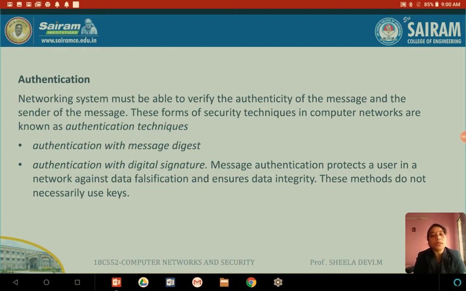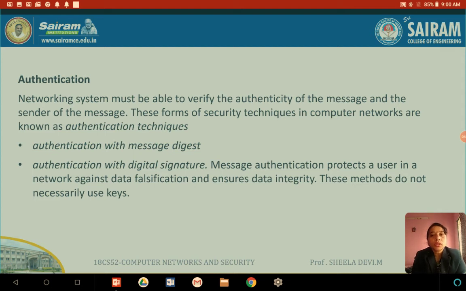One is authentication and the other one is integrity. Authentication can be further classified into two things: source authentication and receiver authentication. As I said, if you are going to ensure whether it comes from the authorized source, then that is called source authentication. If the source is going to ensure that the data has been received by the authorized receiver only, then it is receiver authentication, or authentication by the receiver.